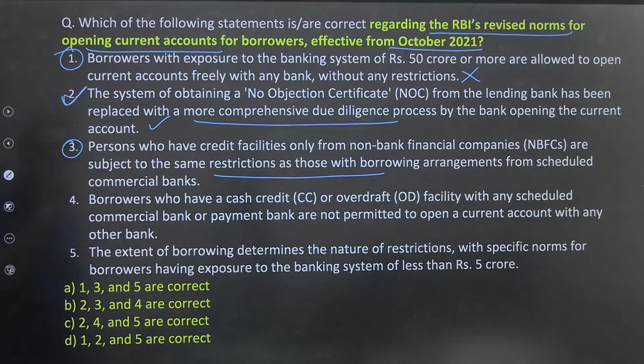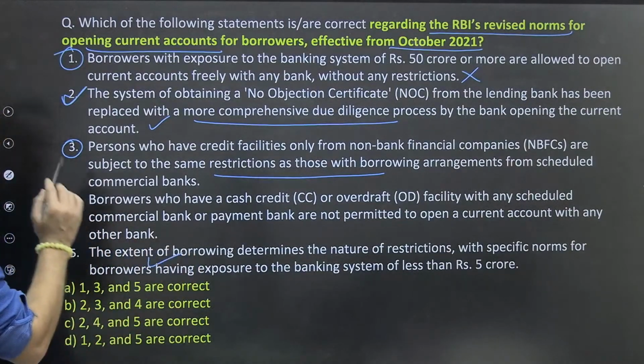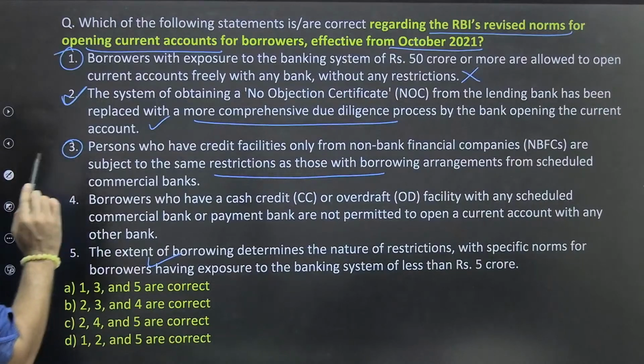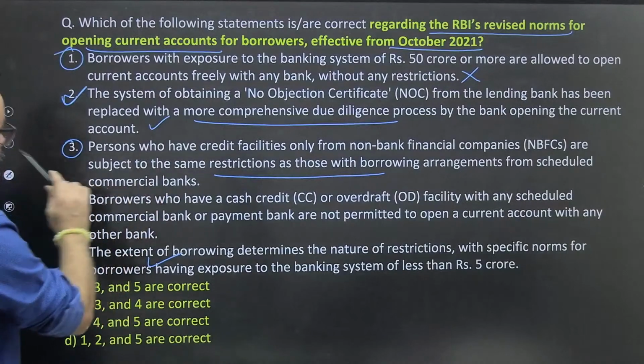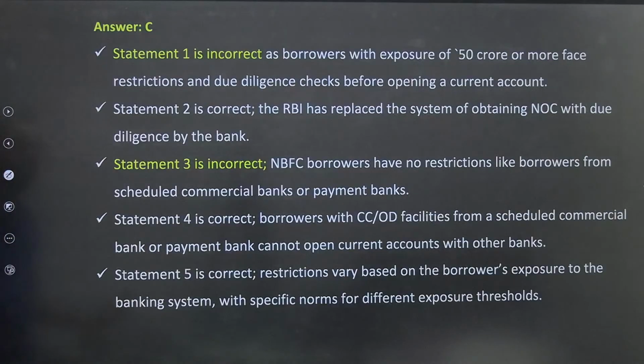So option C, I'll go with option C. We'll check this one. So this is right. Statements 2, 3, 5, but 3 is doubtful. Okay, we'll just check this particular one. Option C is right actually.